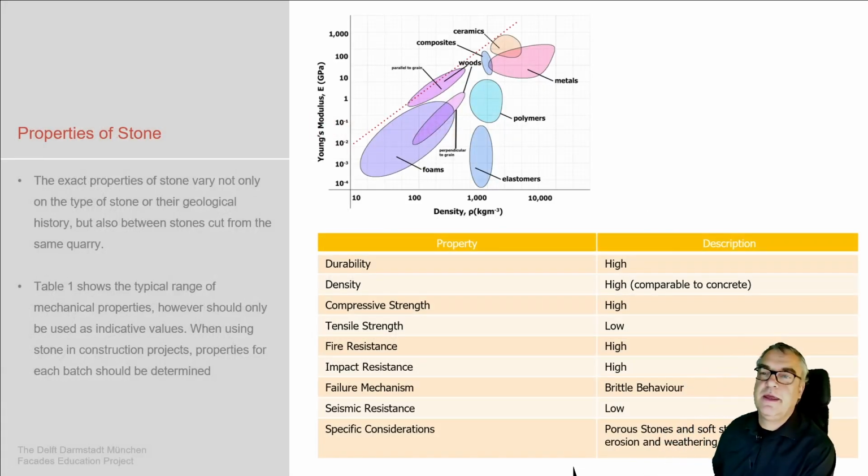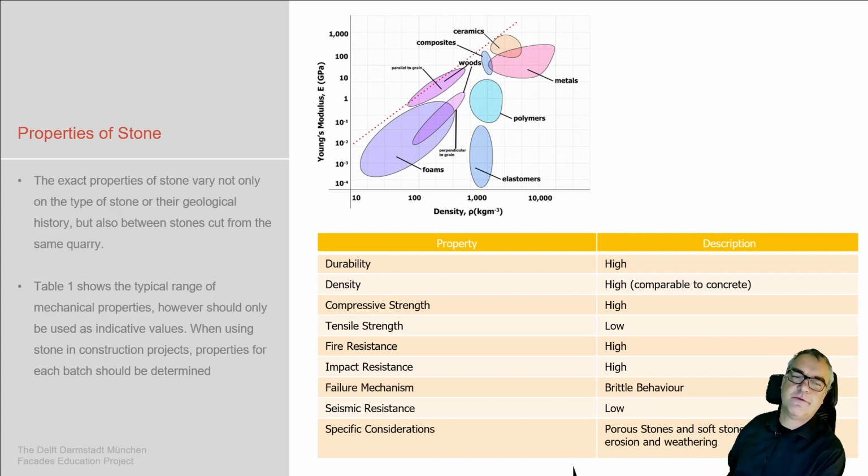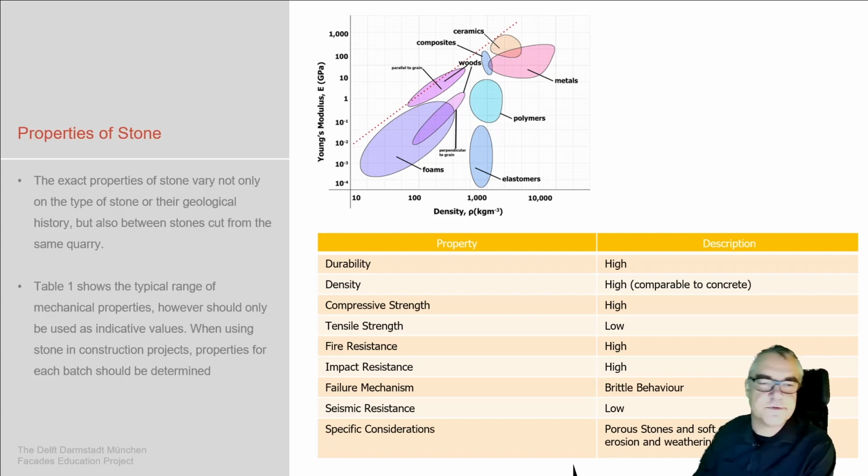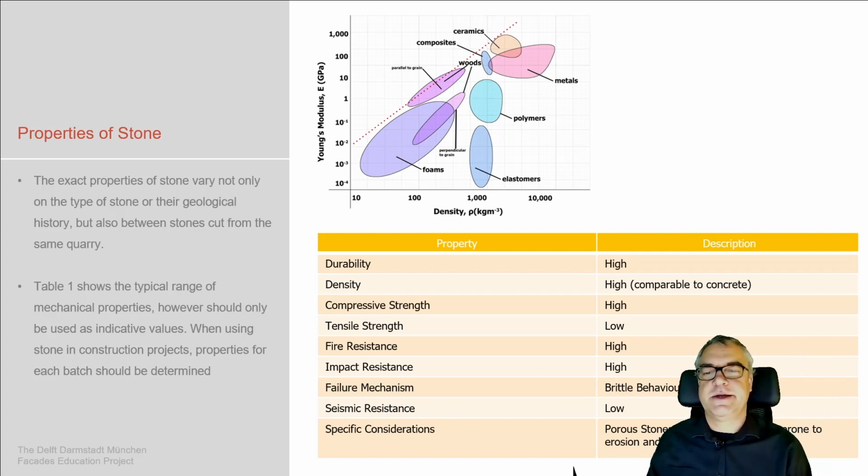When we think about the stone properties, they vary a lot. We have very different types of properties due to the different types of stones, with the consequence that there's high durability, high density, a high compressive strength, but a very low tensile strength. Theoretically, this depends a bit on the different types of stones.